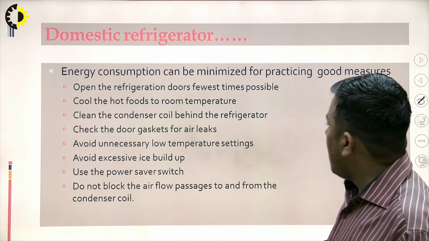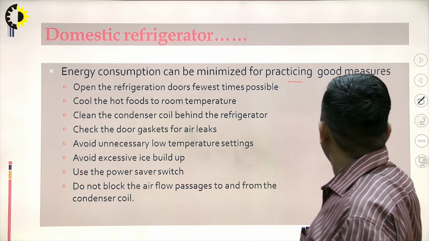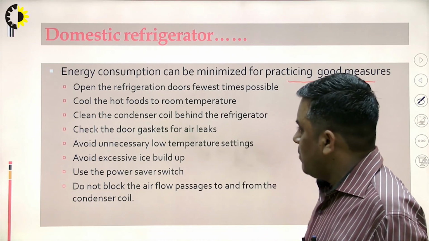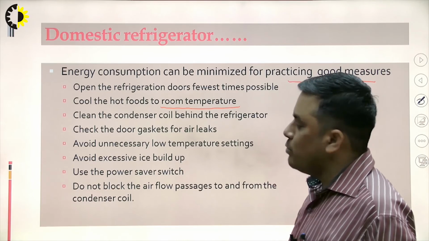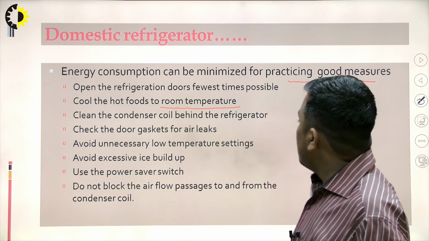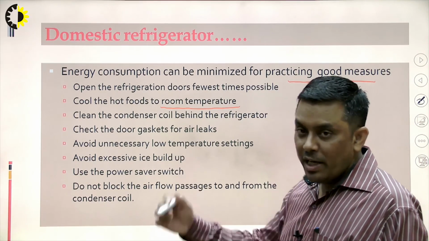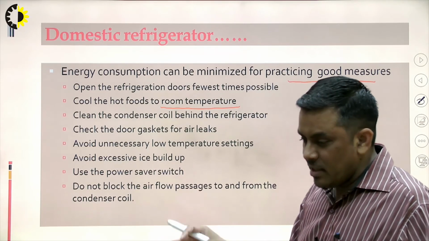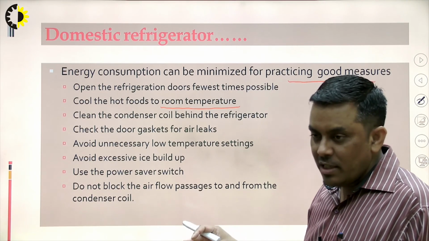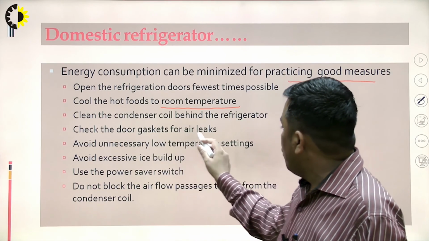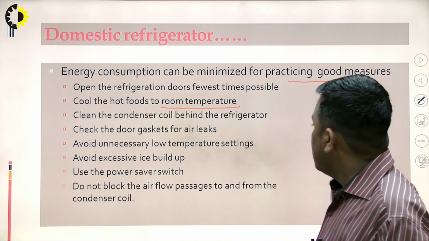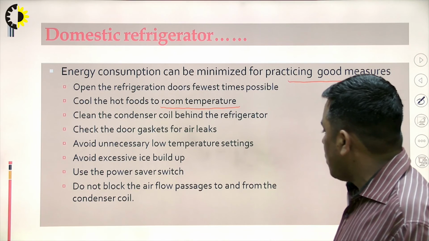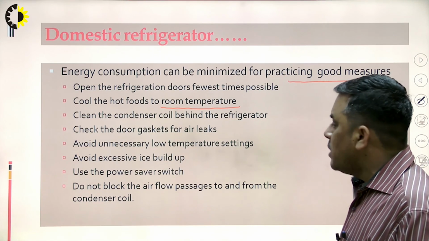In domestic refrigeration, how can we minimize the energy consumption? Okay, so what are the good practices which we can use? Open the refrigerator doors the fewest times. Cool hot foods to room temperature before putting them in. Clean the condenser coil behind the refrigerator. That's why nowadays these are sealed, because earlier the dust and other things got deposited there, and because of that the heat rejection was affected. Check the door gaskets for leaks. Avoid unnecessary low temperature settings. Avoid excessive ice build-up. Use the power saver switch. Do not block the airflow passage to and from the condenser coil.